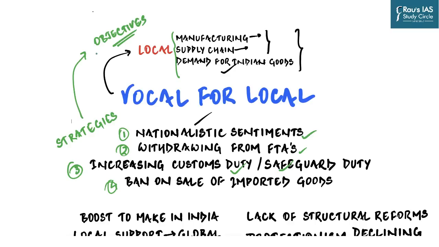It led to license and quota raj. It led to increasing inefficiencies in India's public sector enterprises. It led us to economic stagnation. And so when we talk about protectionism, when we talk about boosting local manufacturing, it's not always such an easy job. There are both sides to it. It might end up helping Indian manufacturing or the Indian economy in general, or it might end up making us more vulnerable to global shocks, and let us understand how.